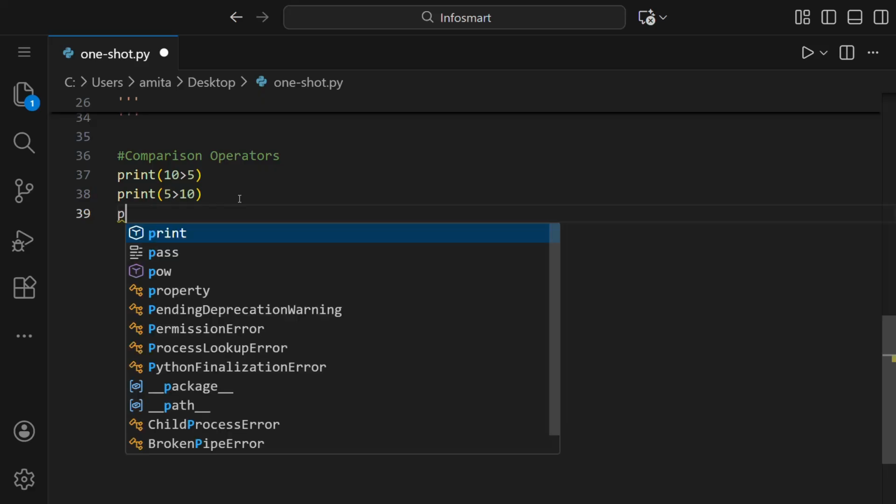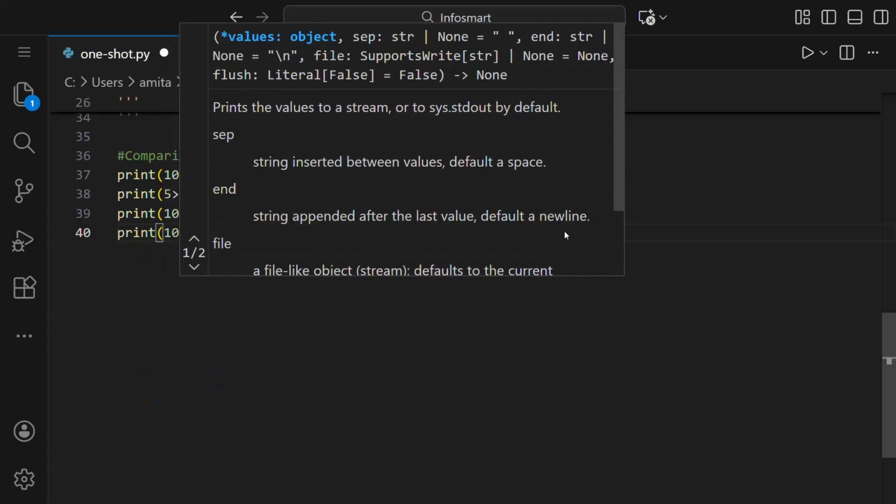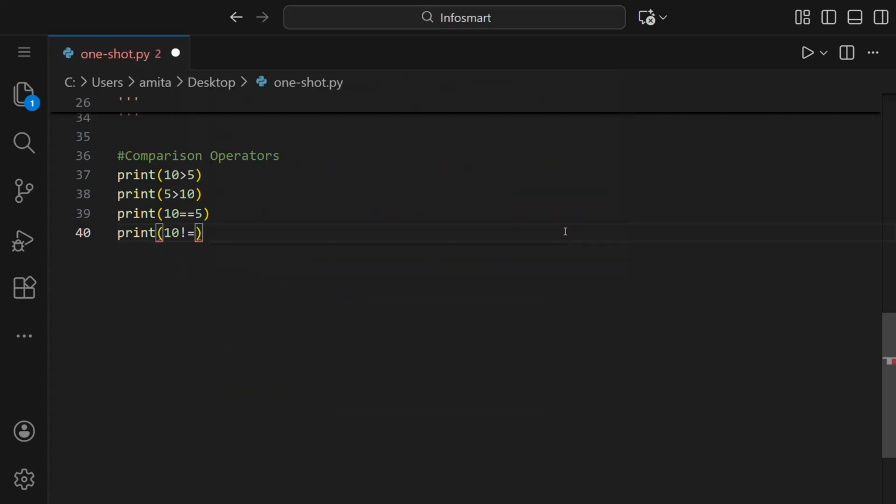Let us try more operators. If we want to check the equality of two numbers, we can simply put two equal to signs like this. And the next one is not equal to. So for that, 10 is not equal to, that is exclamation equal to, 5. So this is for checking the equality, and this exclamation equal to is for not equal to.